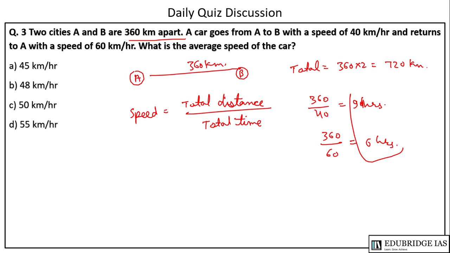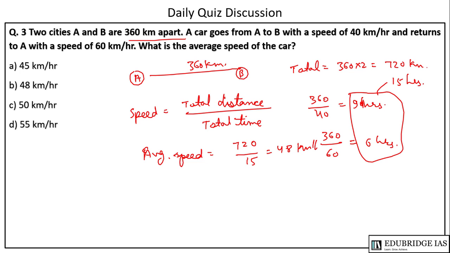So this will give 15 hours. तो एवरेज स्पीड 720 upon 15, it will give 48 km per hour. So answer will be B in this case.